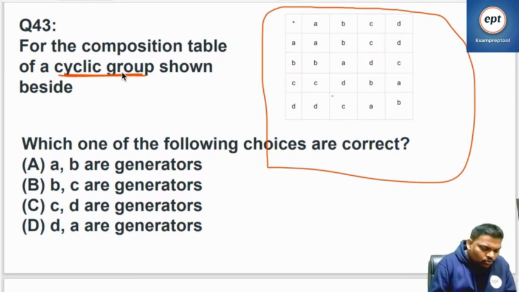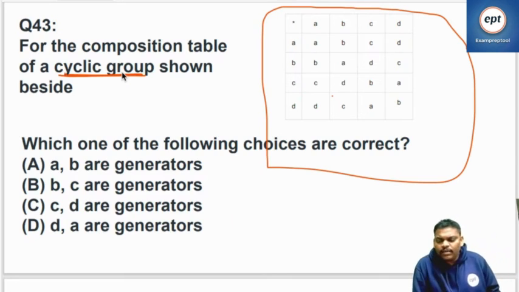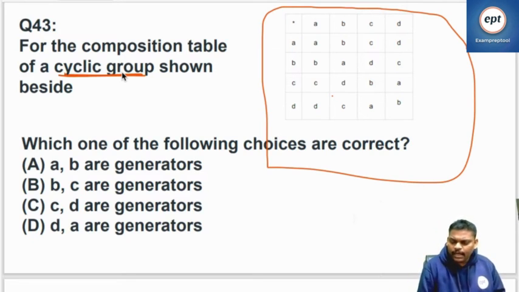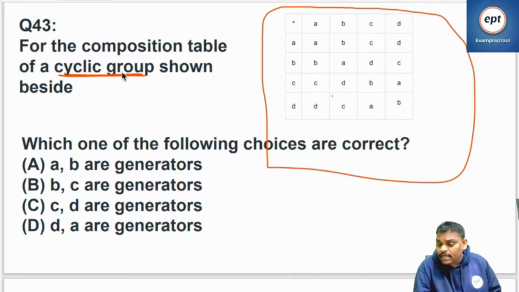In a group, using one element, I can generate all the elements. Then it is called a generator. A group with a generator is known as a cyclic group. Read the total group theory one time. It is already mentioned it's a cyclic group.